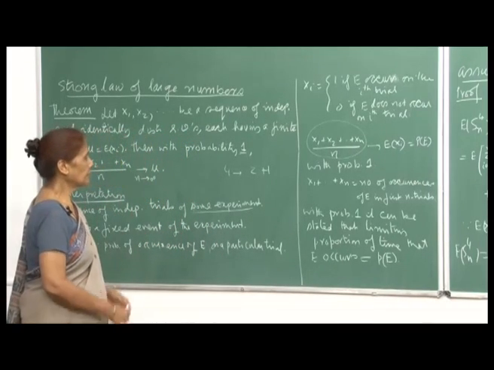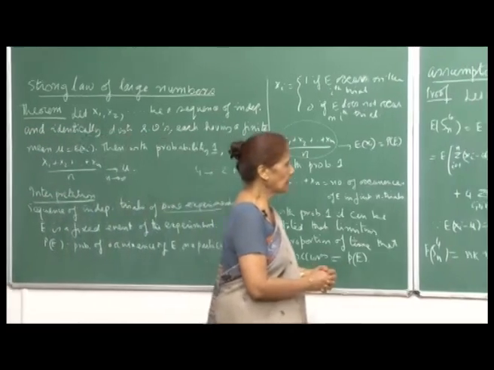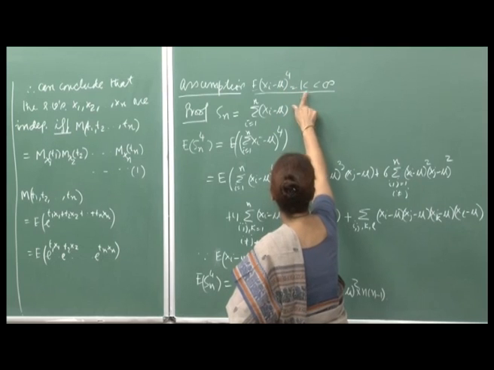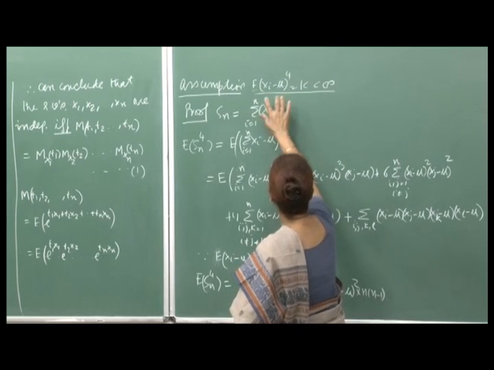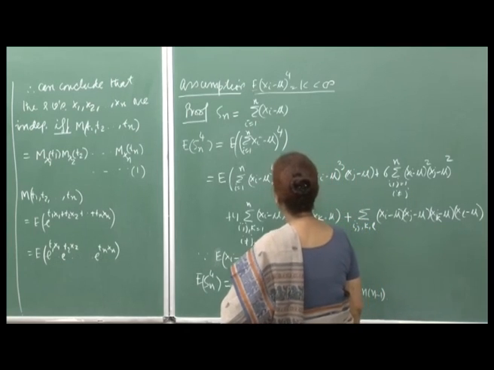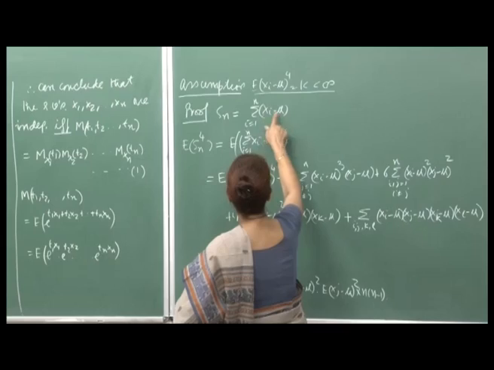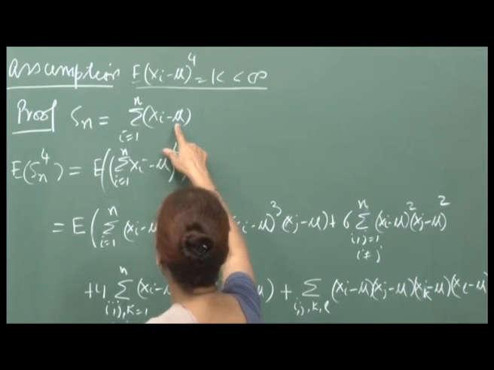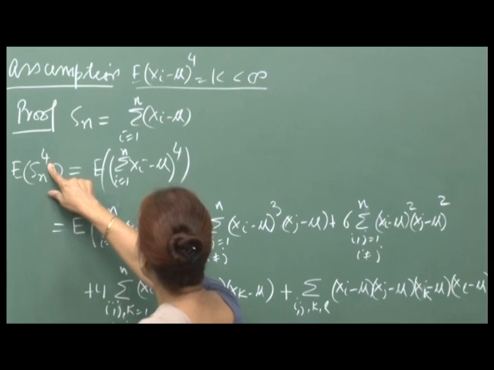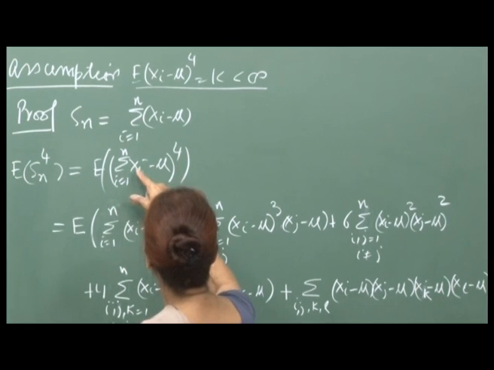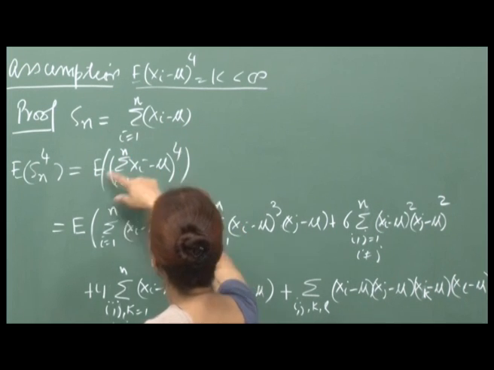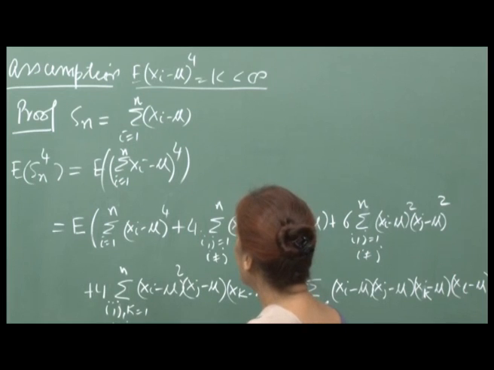Now, let us prove the result. We have assumed that the expectation of (X_i minus mu) raised to 4 is equal to k, which is less than infinity. So, we are assuming that the fourth moment about the mean is finite, and then we show that. Let us define S_n as the sum over i from 1 to n of (X_i minus mu). Then we want to compute the expectation of S_n to the power 4.